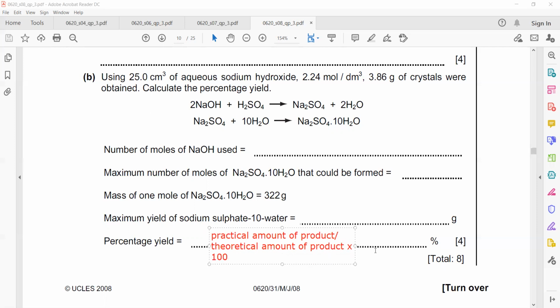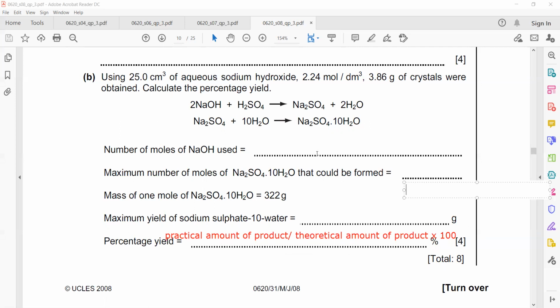That's called percentage yield. The practical value of a product is how much product we are actually getting. The theoretical value is always higher. I'm explaining the idea of percentage yield, which is also related to moles. We calculate it as the practical value of a product divided by the theoretical amount of product, multiplied by 100. You will get the percentage yield.